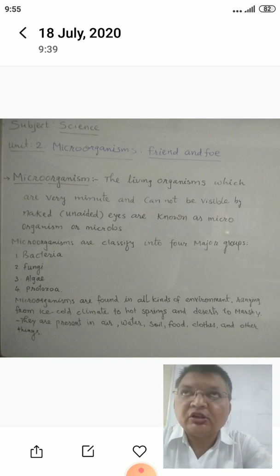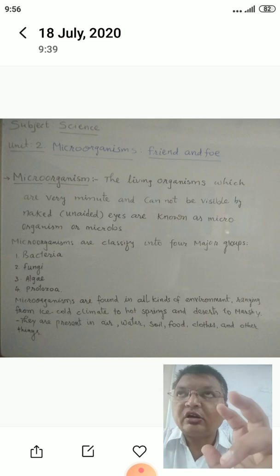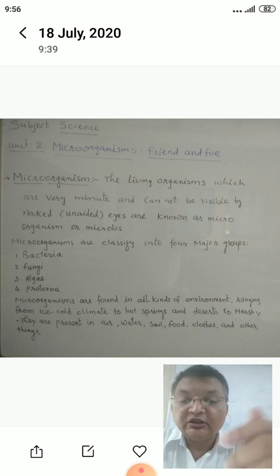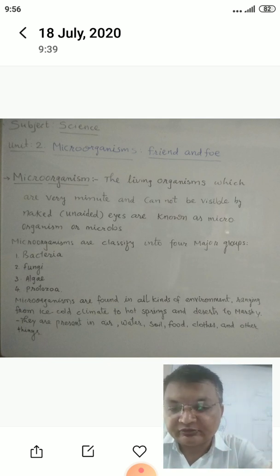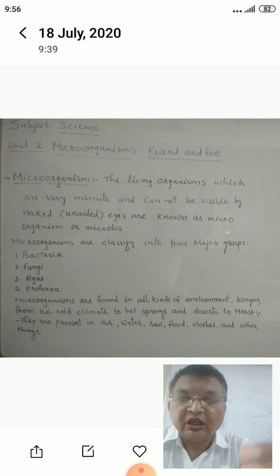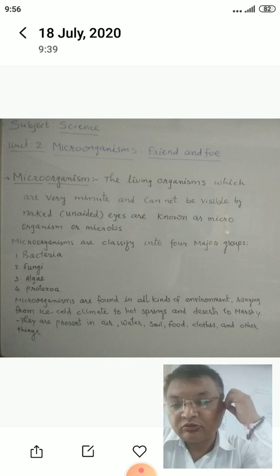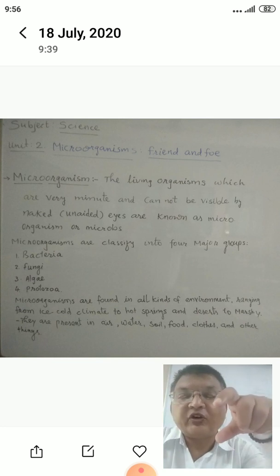It's very easy. You take a piece of bread, and due to this humid, moisture-containing climate, that food piece will be spoiled after some time. So you keep it as it is for some time, then you will get some black patches on that piece of bread, and that we call fungi.